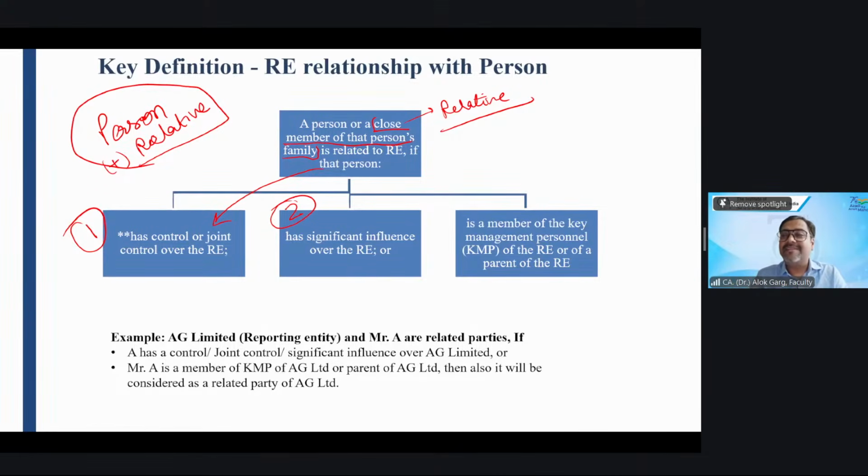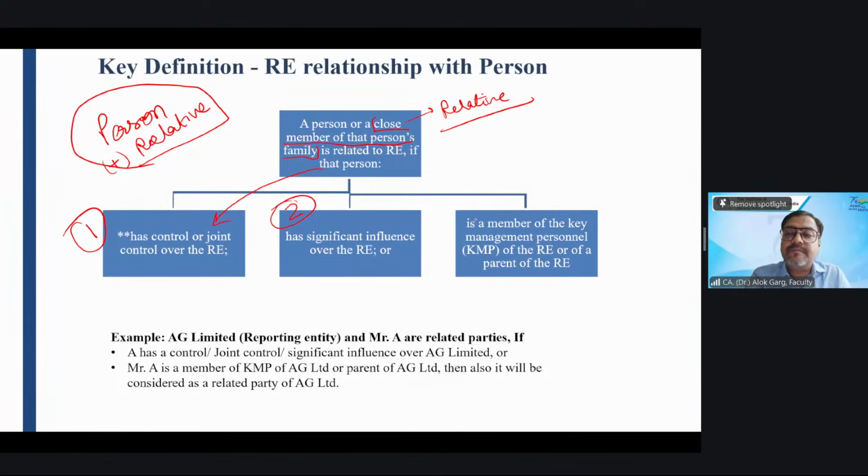concept. Yes, AG Limited will become the associate and A Limited is called an investor. A Limited is having a significant influence because A Limited acquired 20% stake, and Ind AS 28 says that if an entity or a person has acquired 20% of stake in another company, it will be a deemed significant influence until and unless you demonstrate that this is not the case. So in this case Mr. A has a significant influence. Mr. A will become the related party of AG Limited, and Mr. A's close family member, Mr. A's relative will also become a related party of AG Limited, right?